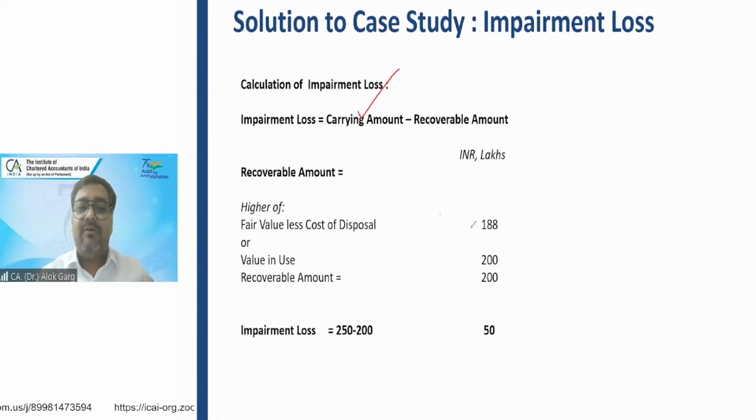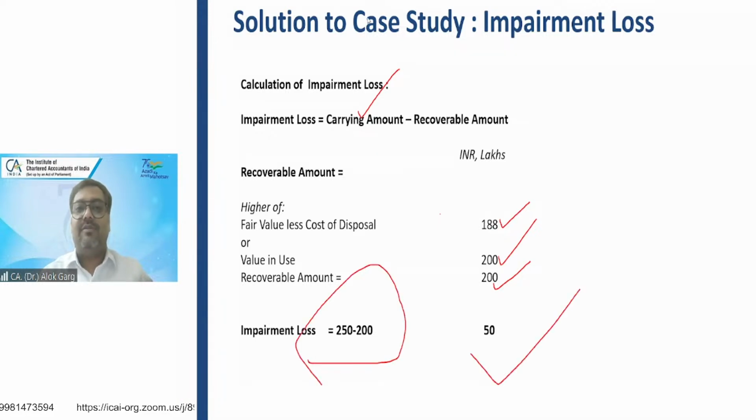My recoverable value is the higher of fair value less cost to sell and value in use. Fair value is 188, value in use is 200, so recoverable value is 200, which is higher. So 250 minus 200, 50 rupees is your impairment loss, right? Any challenge here, friends? 50 rupees is my impairment loss.